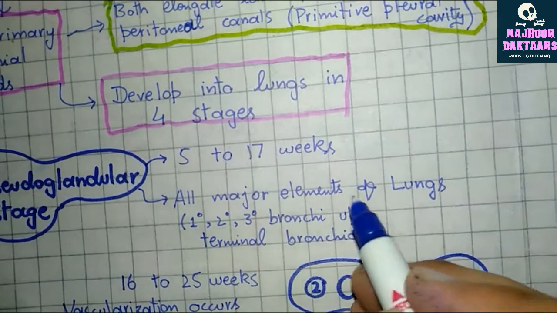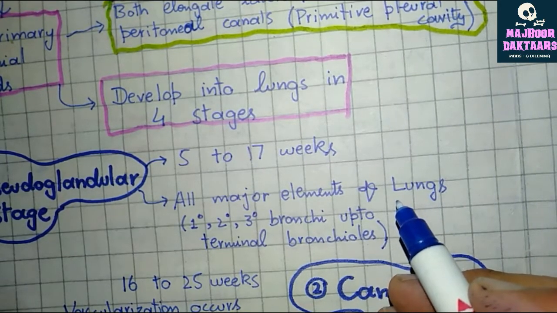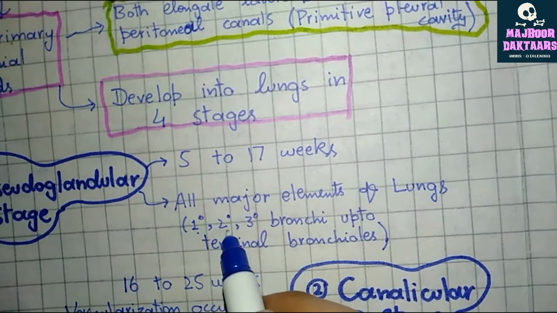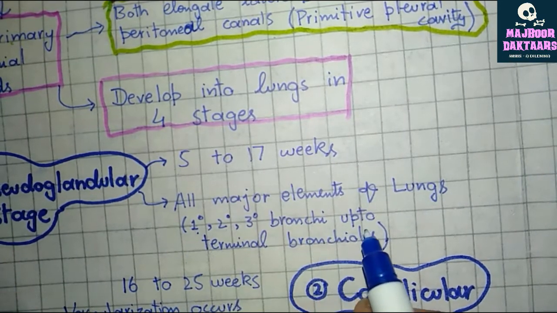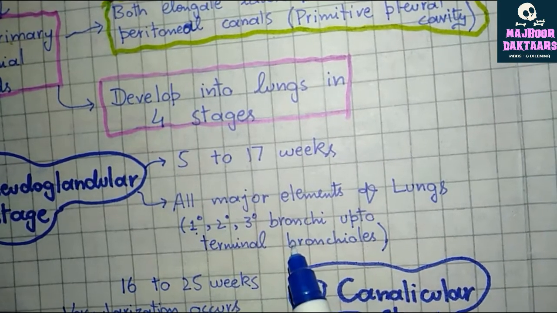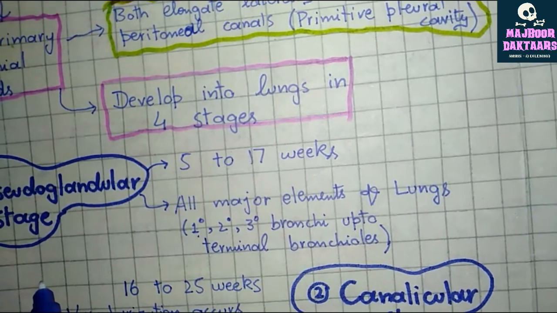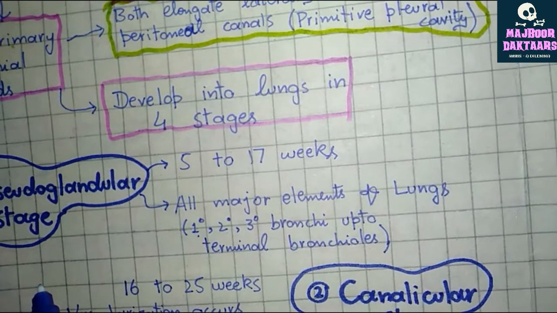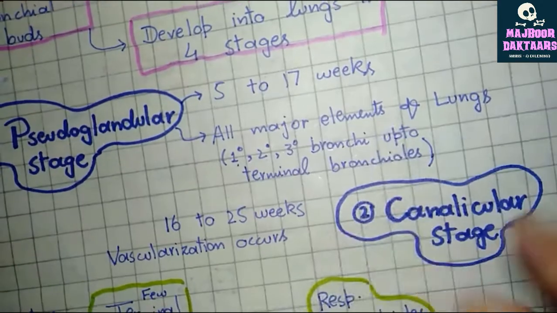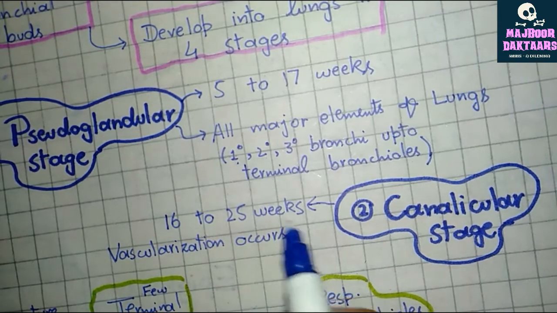So all the major elements of the lungs, except those which are required for respiratory exchange, including structures like primary, secondary and tertiary bronchi, and up to the terminal bronchioles, are formed. So the lung is like a pseudo gland at the pseudoglandular stage, at which it can produce secretions but cannot undergo respiratory exchange. So in the next stage, that is the canalicular stage, which extends from the 16th to the 25th week,